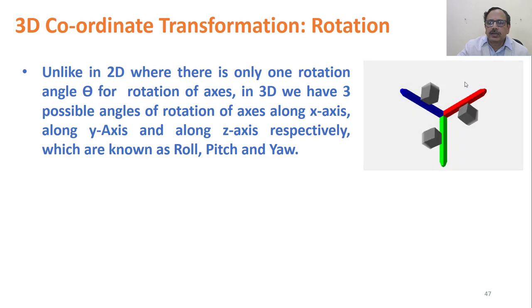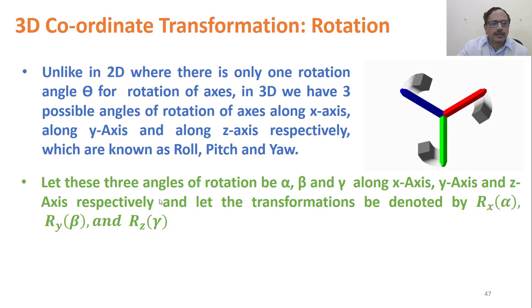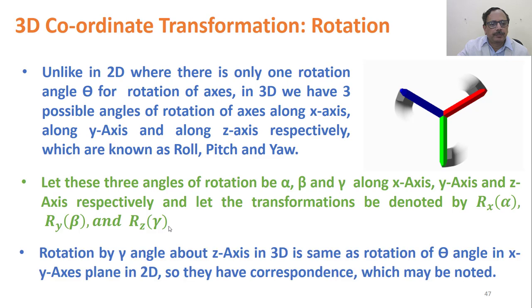In the y direction also it can move, both clockwise and anti-clockwise, and in the z direction also clockwise and anti-clockwise. So in rotation you have 3 possible angles through which it can rotate. If we assume that these angles are alpha, beta and gamma along the x-axis, y-axis and z-axis respectively, let the transformations be denoted by Rx alpha, Ry beta and Rz gamma.